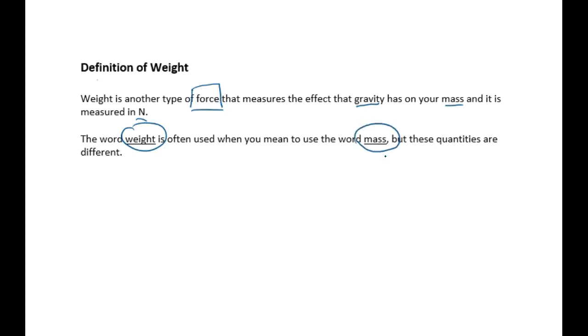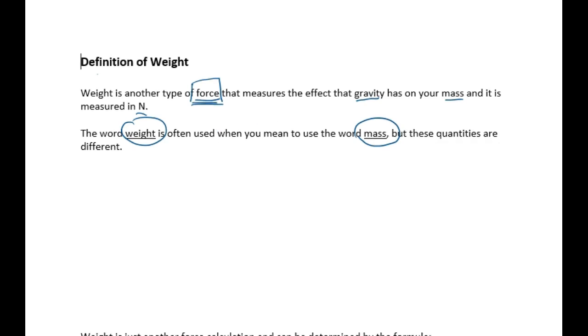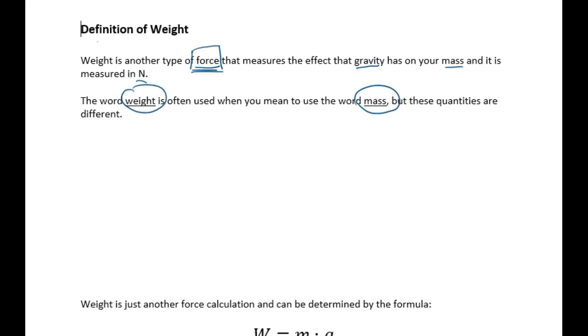But they are actually quite different terms, and it's important that we make the distinction between them when we're using them in formulas for things like force and stress. Again, weight is a force, and it's affected by gravity. So let's look at an example of force and weight on Earth, and then we'll look at force and weight on, say, the moon.